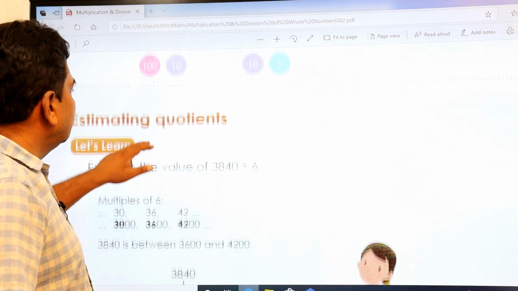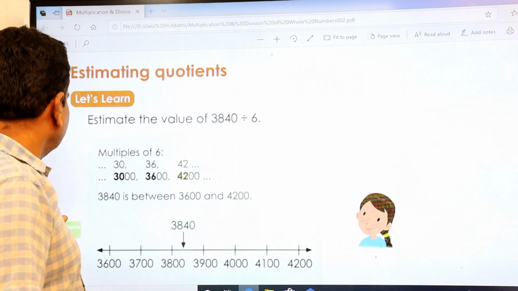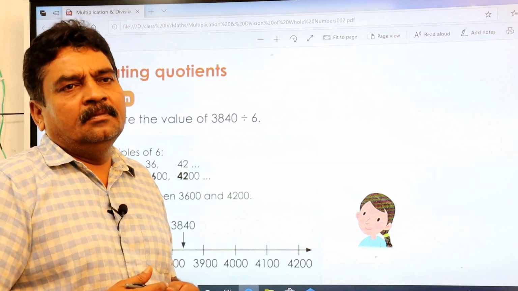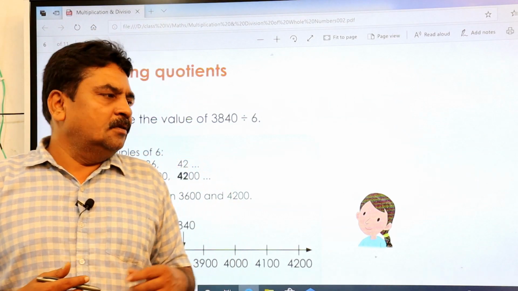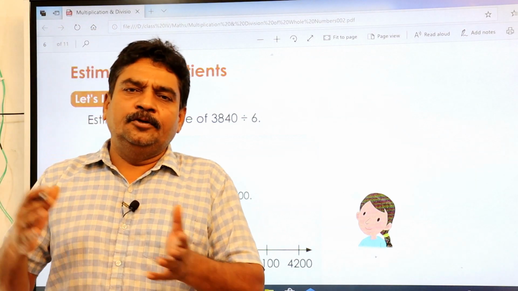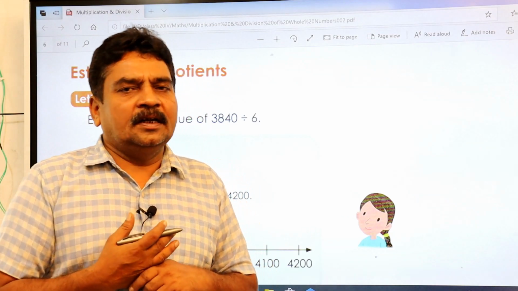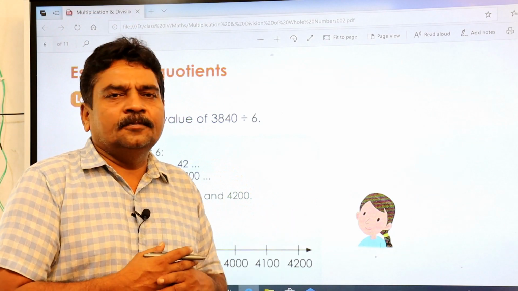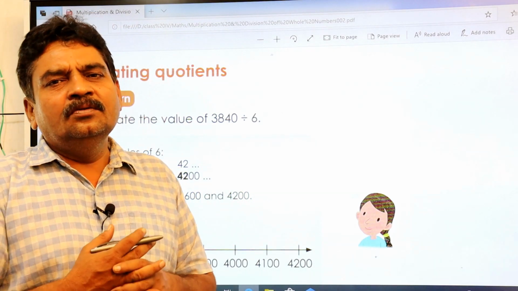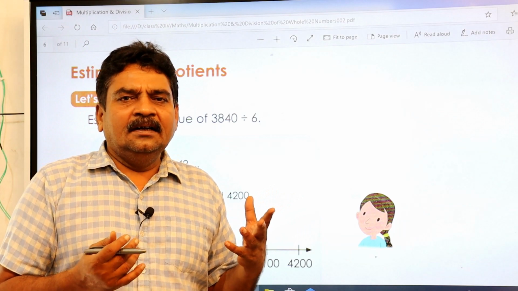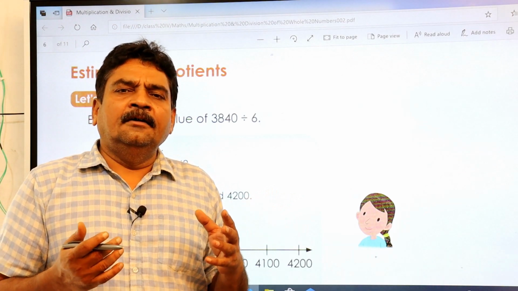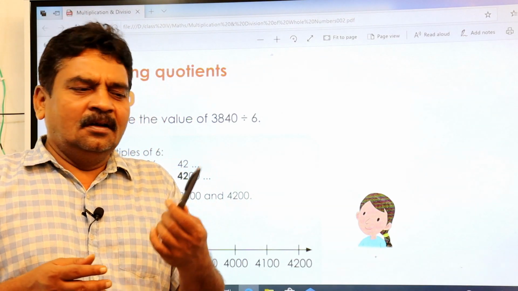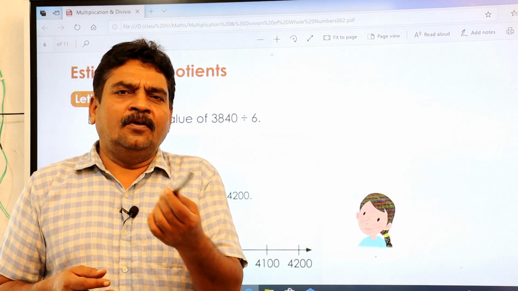Then, this is something called estimating the quotient. Estimating the quotient is very important for you. Of course, you have a very small topic here compared to 5th class, compared to 6th class also. This is the starting point. I'll tell you what estimation is. You generally estimate, right? What would be the cost of this pen? You estimate it should be around 30 to 40 rupees.